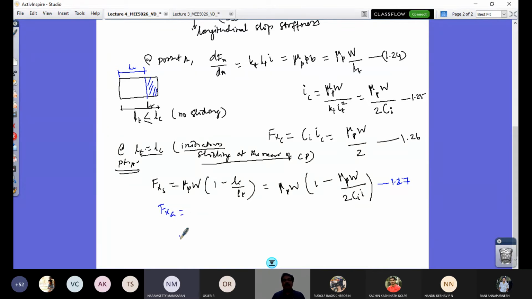Sir, if the contact area is in the adhesion region, can we consider it as no sliding, sir? Contact area in the adhesion region, sir.